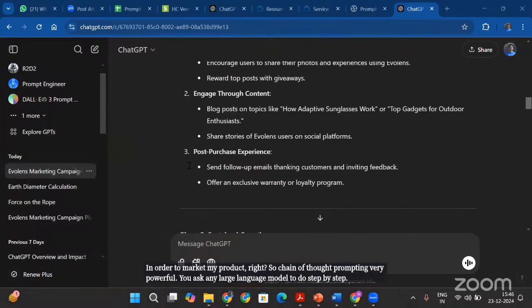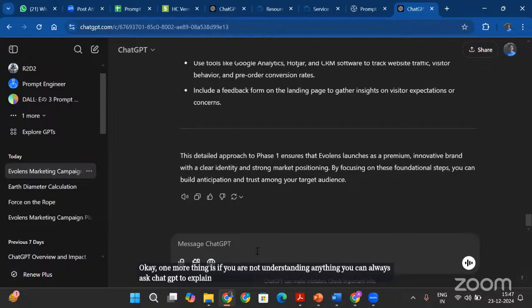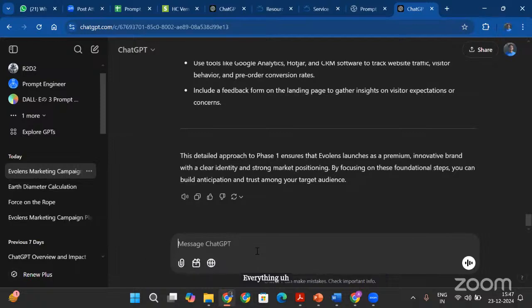All right. One more thing is, if you are not understanding anything, you can always ask ChatGPT to explain this. And marketing strategies are always good when they are in a tabular format, right? So what we will do is, now we will create this marketing campaign in a tabular format, so that we have everything inside an Excel sheet of what to do.